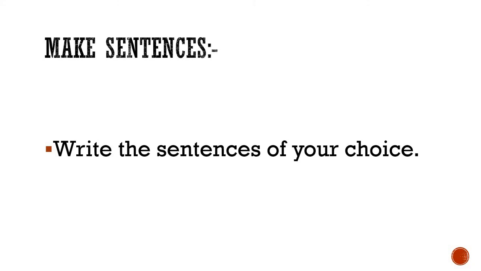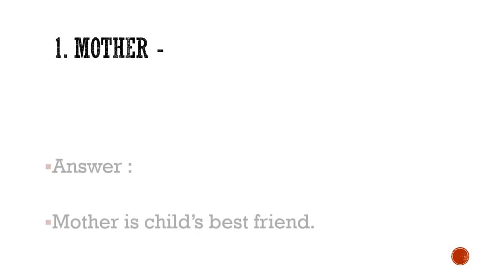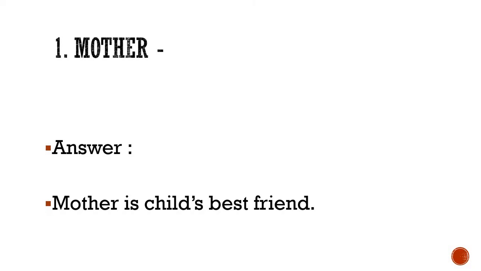So I hope that you have given the heading make sentences. Give it clearly either on a new page or on the same page, leaving 2 lines. Now here is the first word. You can start making your sentence or you can wait for my sentence. The first word is mother. M-O-T-H-E-R, mother, on which you have to make your sentence. So I have made the sentence here. Mother is child's best friend.